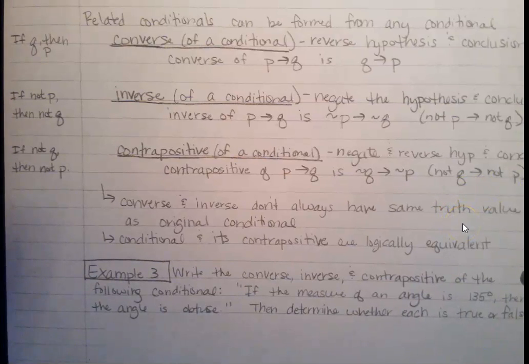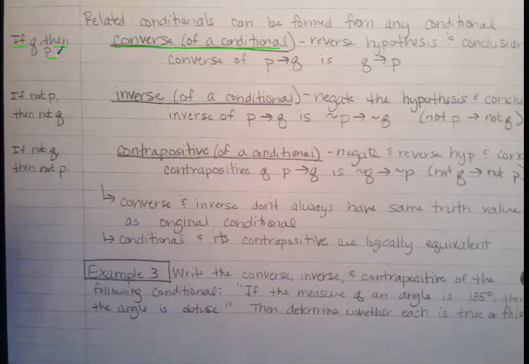Okay, so the first one is the converse of a conditional. The converse. It's the reverse of the hypothesis and conclusion. So if we started with if P, then Q, now we're going to say, if Q, then P. So in the first one, we said if a man is unsaved, then he will spend eternity in hell.